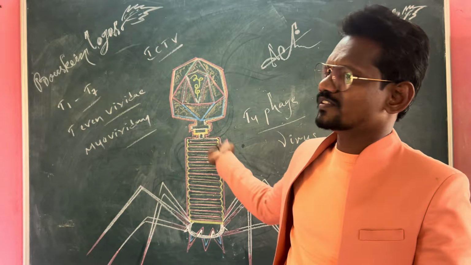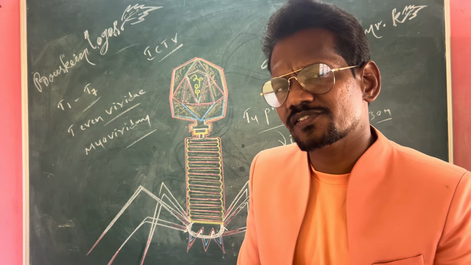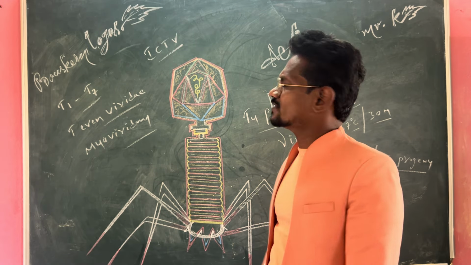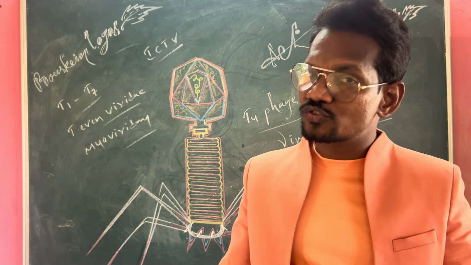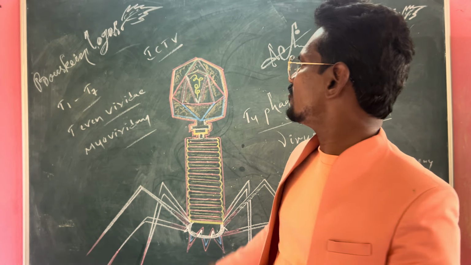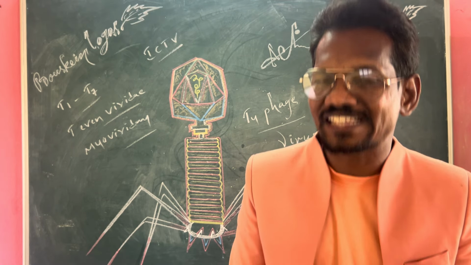Some types of viruses affect plants, called phytoviruses. Some types of viruses can affect animals, called zooviruses or zoophages. Some types of viruses can only attack bacterial cells, called bacteriophages.